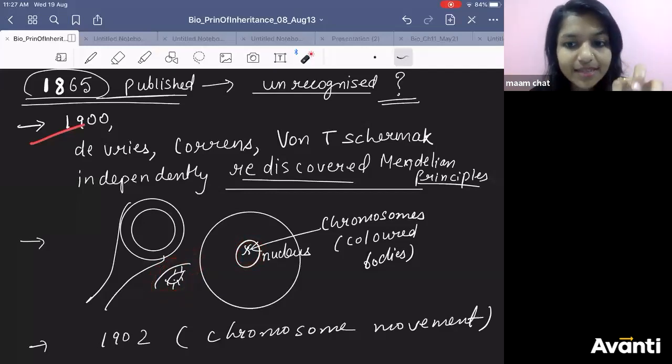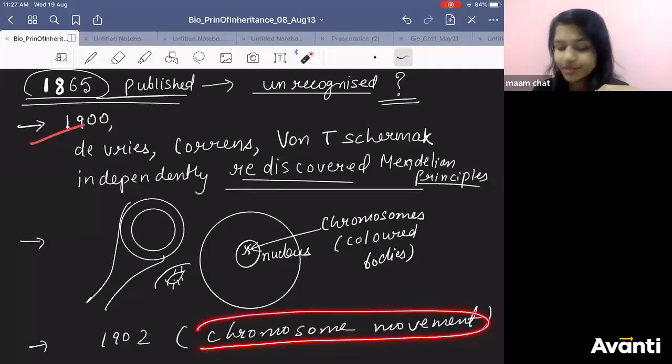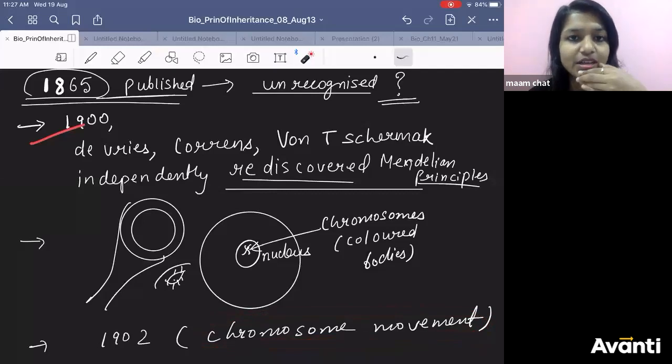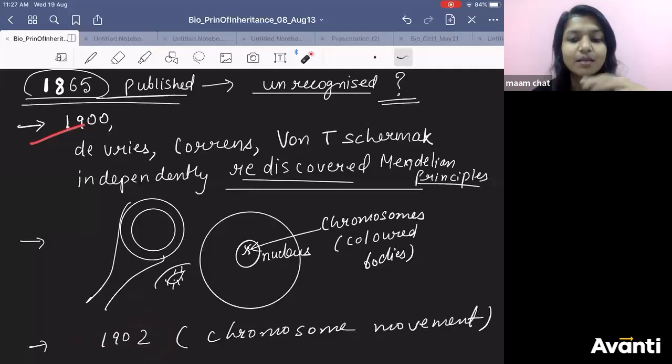Inside the nucleus, they could see chromosomes. Because of the microscope, they could observe the chromosome in the nucleus, how they were moving. By 1902, they could find out